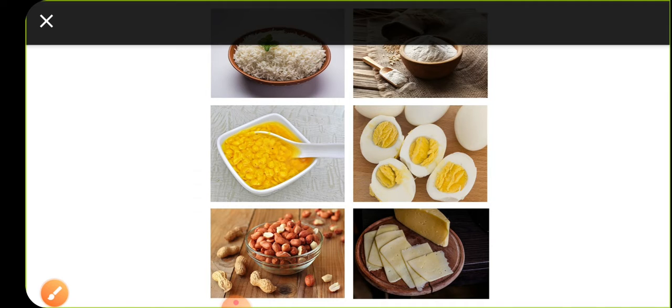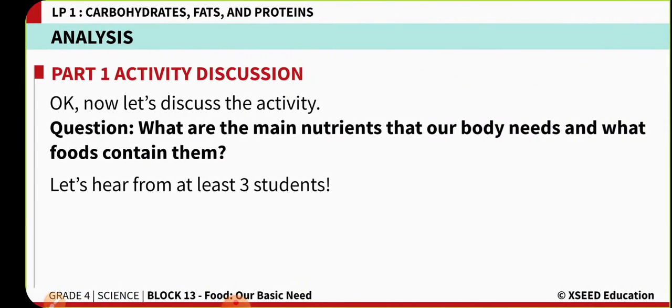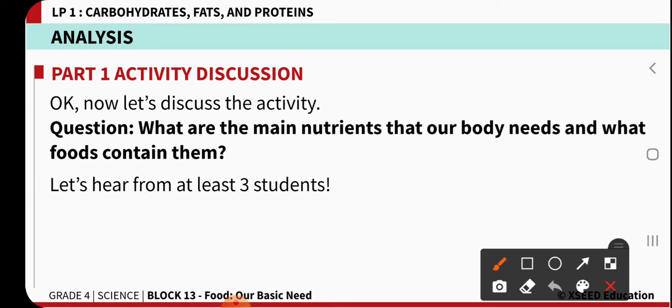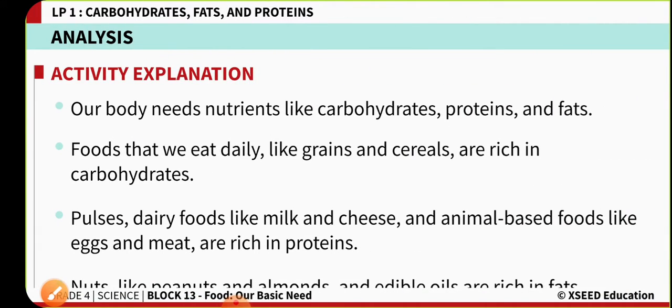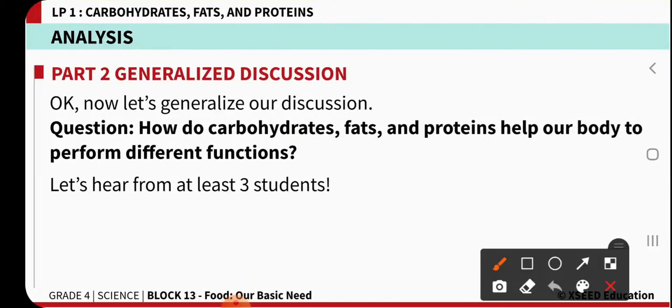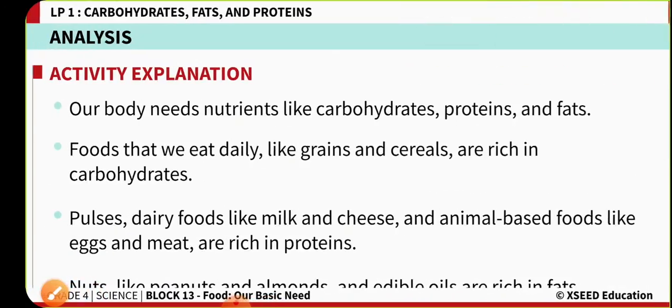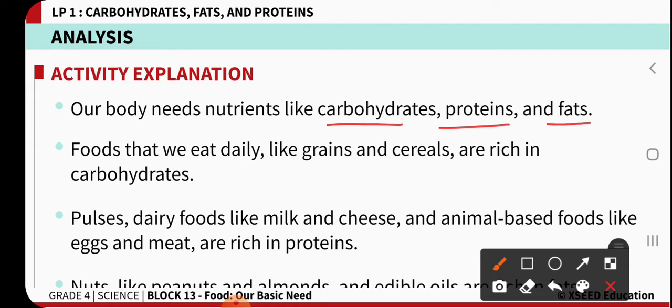Okay, now let us have a quick look. What are the main nutrients needed by our body and which foods contain them? The main nutrients required by our body are carbohydrates, proteins and fats.